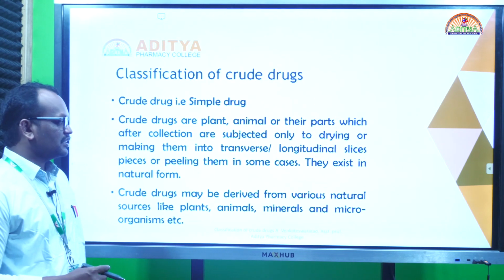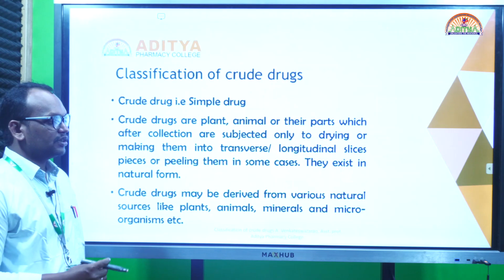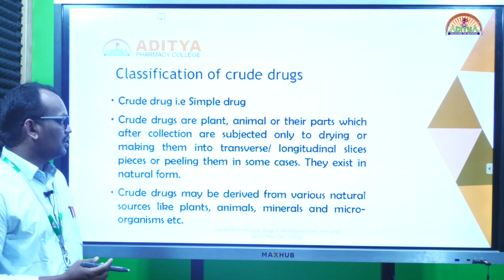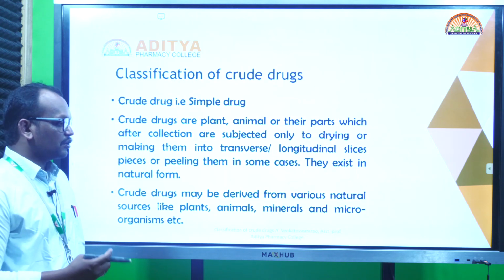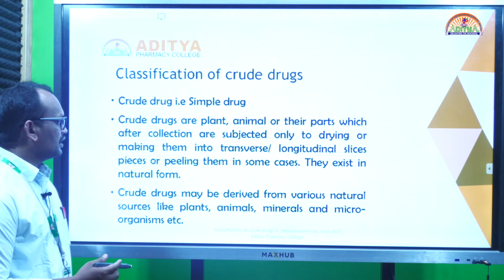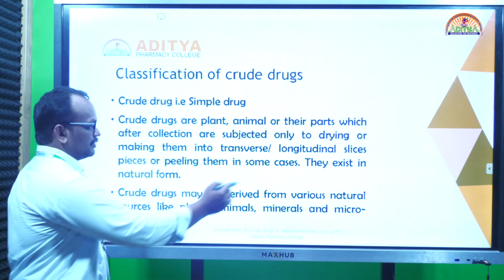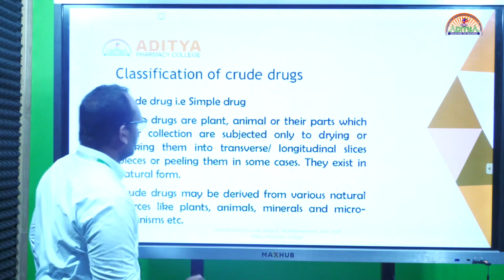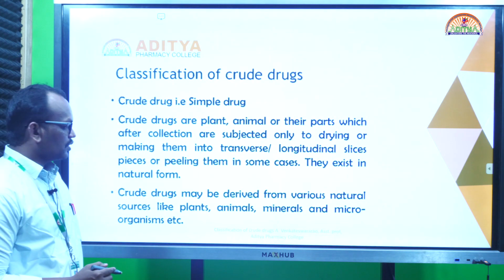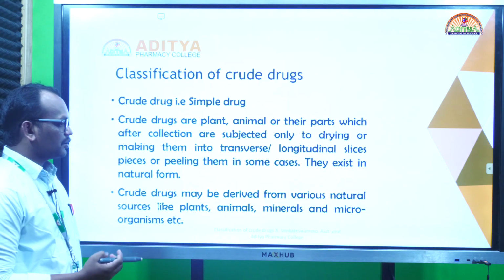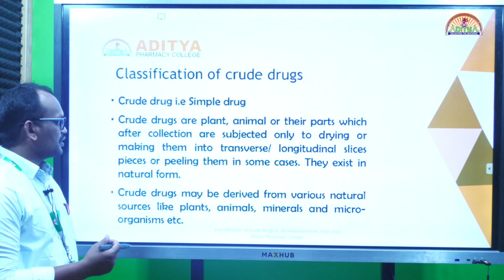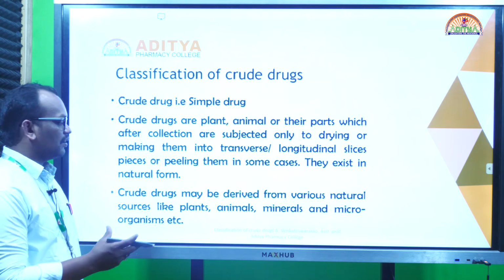So what does crude drug mean? It is a raw form, meaning unchanged, but initially we make small changes, like drying the plant material or animal material. Whatever the substance we are using as a crude drug, we initially do small, semi-processing steps like drying, slicing and cleaning. That type of drug we call a crude drug. It means raw form. We are not doing any extraction or isolation in crude drugs. So it's a raw form.